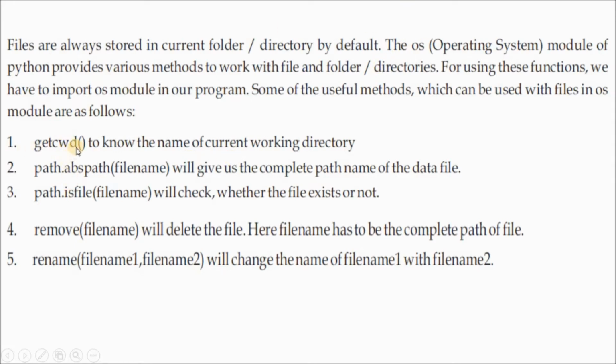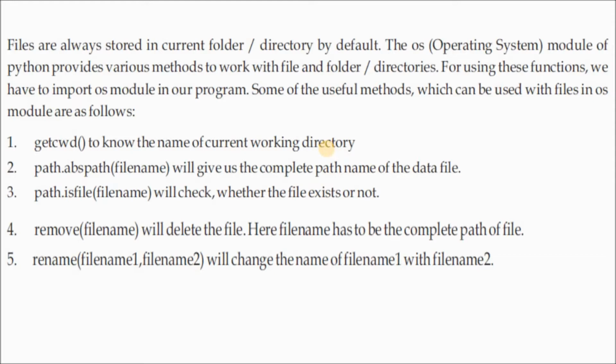Here some other functions are there. getcwd to know the name of the current working directory, where you are working. path.abspath, absolute path: here the file name will give the complete path name of the data file. Where the file is and in which folder, the entire path it will give. Suppose your path is C drive, program files, Python, programs, test.txt. It will show the entire path.